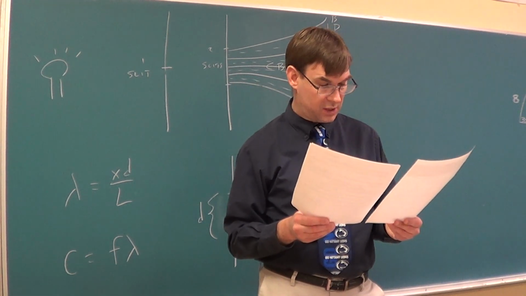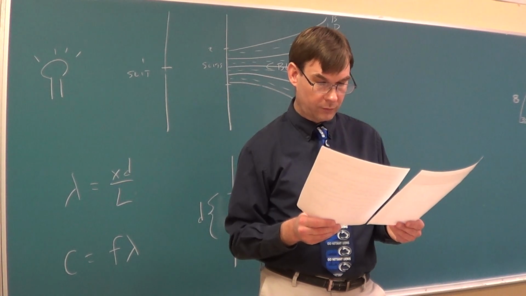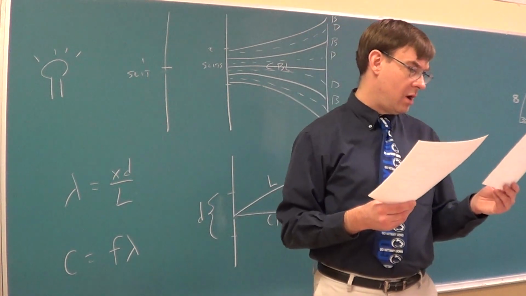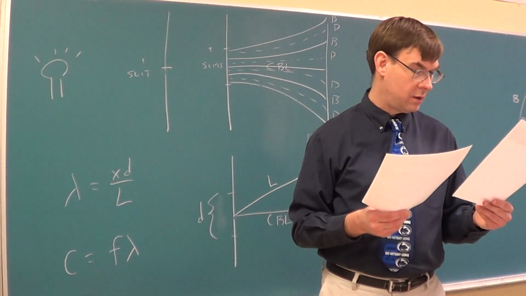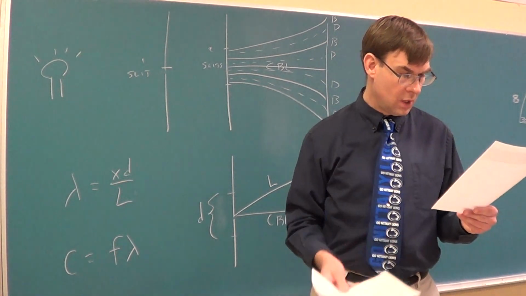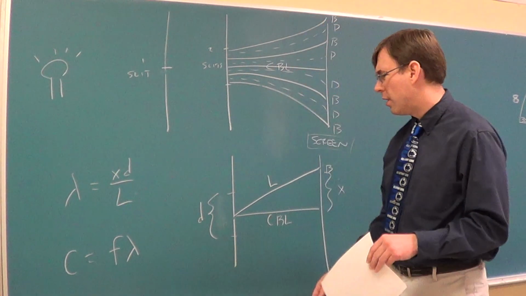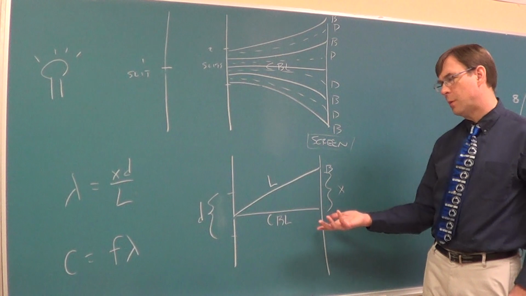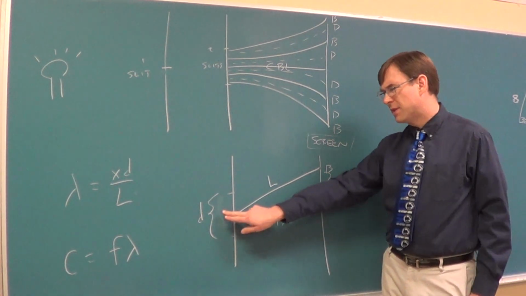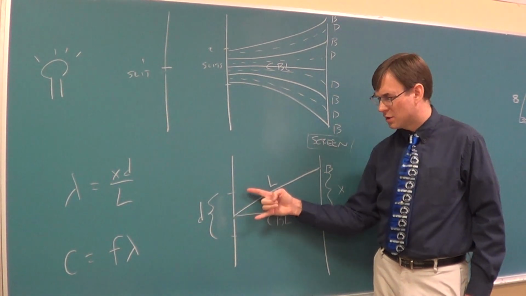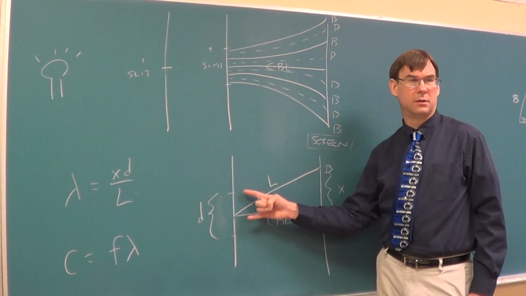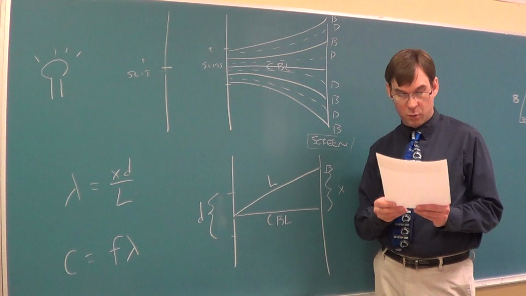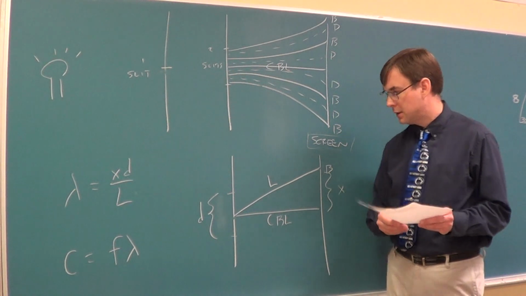11, equation stays the same. Then a 3-point follow-up, I'll ask what the letters are for. For what the letters are for, I'd rather you not do this with picture, but do it with words. If the picture helps you come up with words, so be it. But the D, how could you explain the D? Distance between the slits is perfect for that. So D equals distance between the slits.